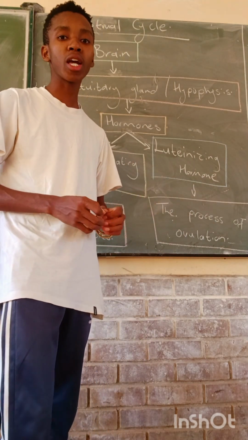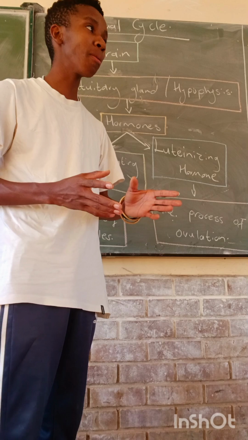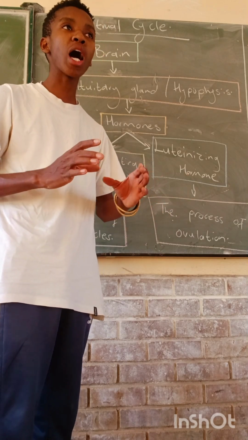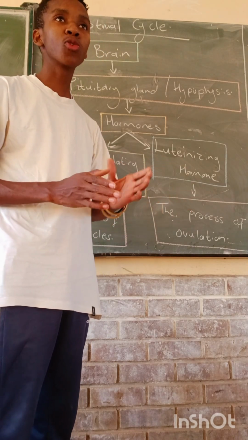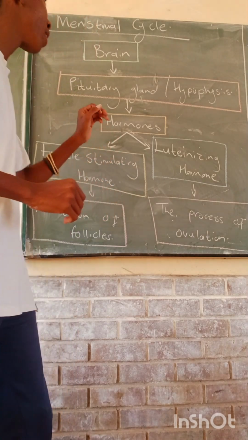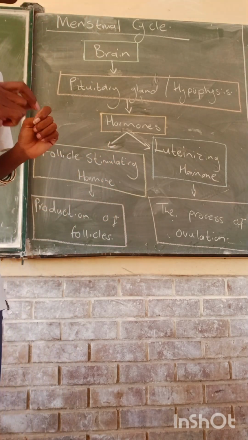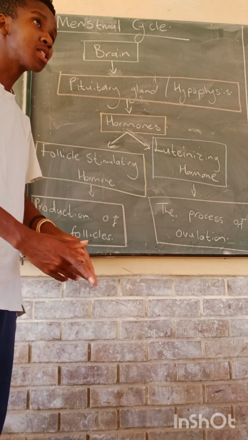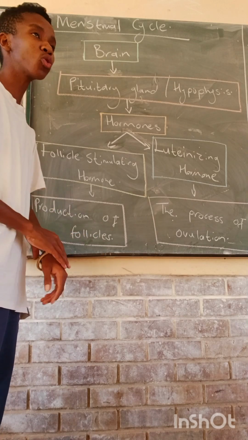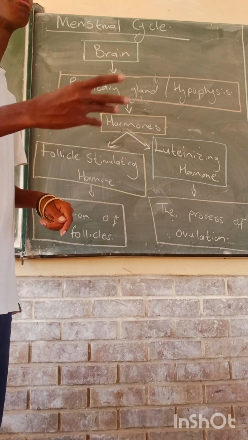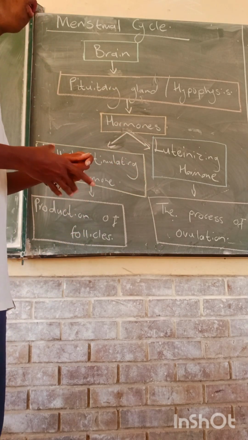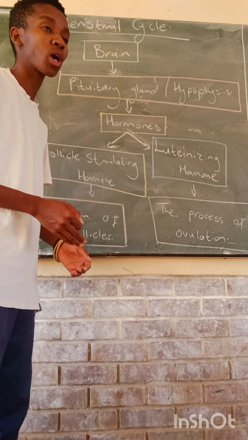So the menstrual cycle is controlled. Remember, in life sciences, most things are controlled by something. The menstrual cycle is controlled by the brain. In the brain, there is a part which is responsible for the menstrual cycle, but not only for the menstrual cycle, also for certain other purposes. But now we are going to talk about the menstrual cycle.